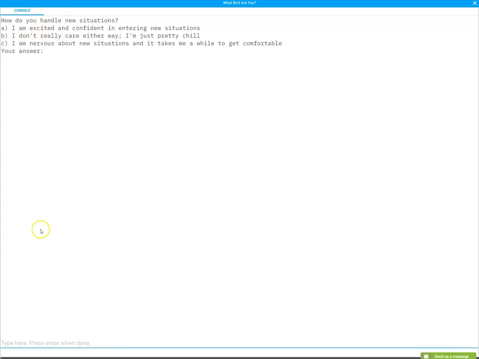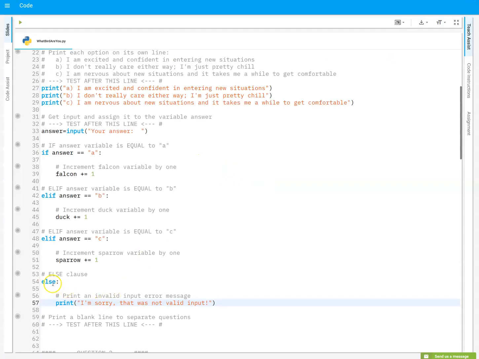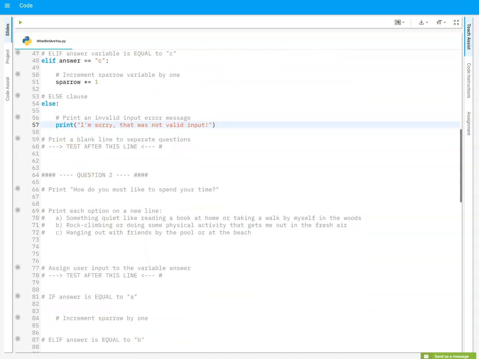So, how do you handle new situations? Let's go ahead and do no. And it says, I'm sorry, that was not valid input. One reason why I did no is because no would test the else. What this does is read down the code, and if there's a mistake in any of this, it's going to error out as it goes. So I know that this code works all the way at least until print, because it printed, I'm sorry, that was not valid, because it read the else, because none of these were true. And so that's why I got this print right here. So good. Now we can continue on.